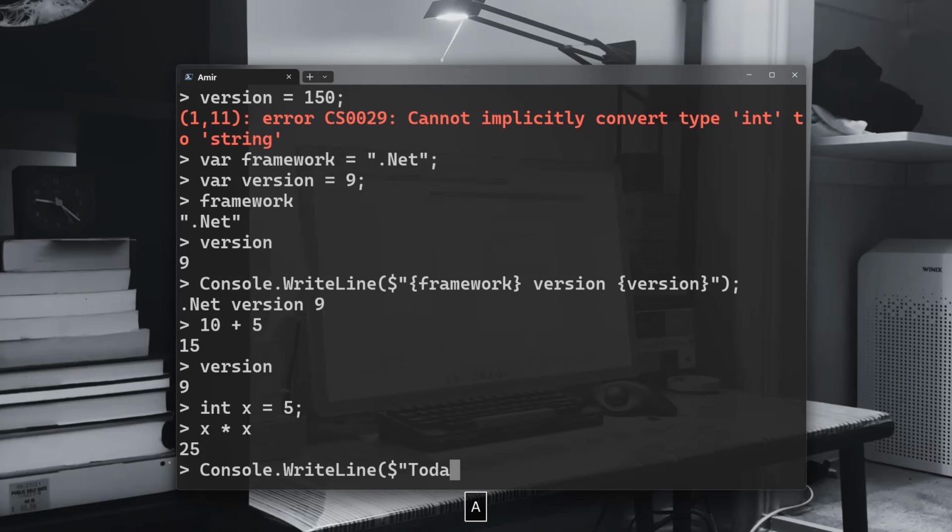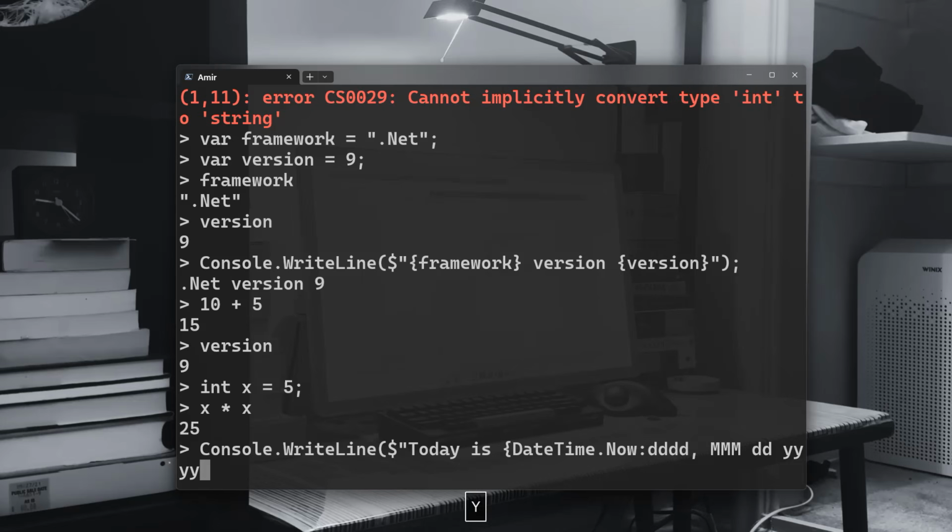We're going to say here today is, and we'll do like this, DateTime.Now, and we need 4 D's for the day itself. We need 3 capital M's for the month. 2 D's for the day number, and 4 Y's because that's 2026, 4 characters.